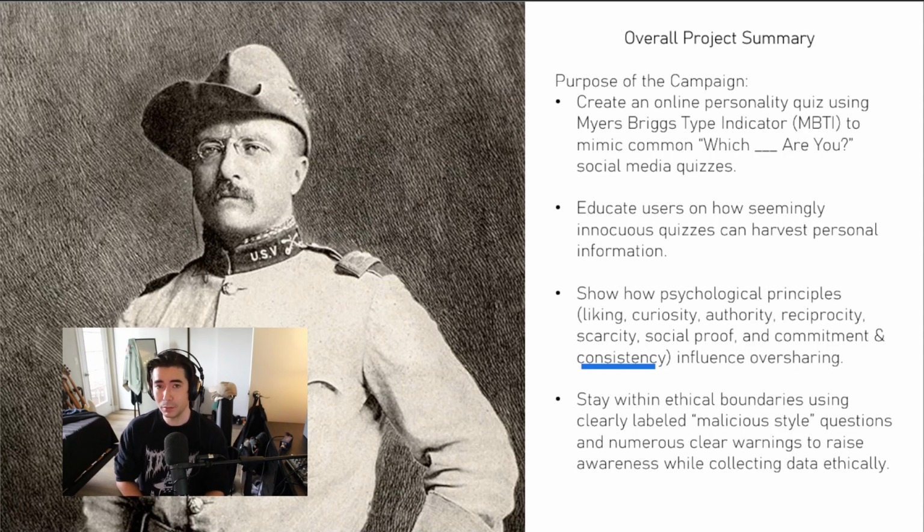We also want to make sure we're educating and showing the users how psychological principles like liking, curiosity, authority, reciprocity, scarcity, social proof, and commitment consistency all kind of fit in and can influence users' oversharing. And these are all psychological principles found in Robert Cialdini's book.